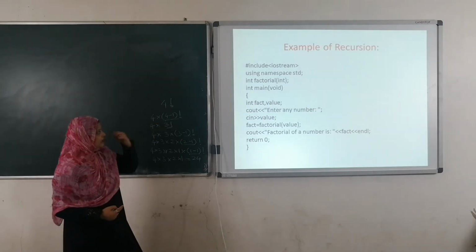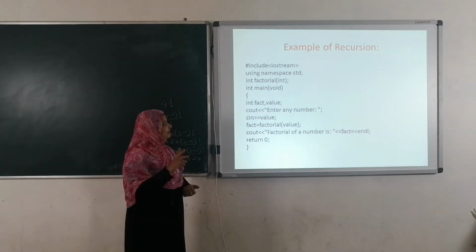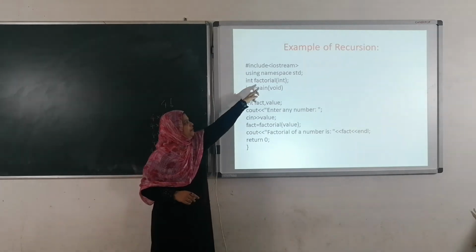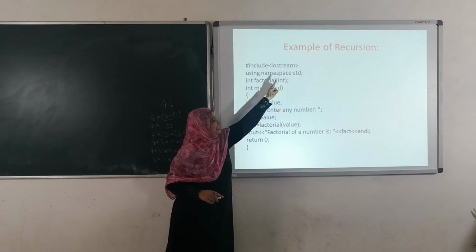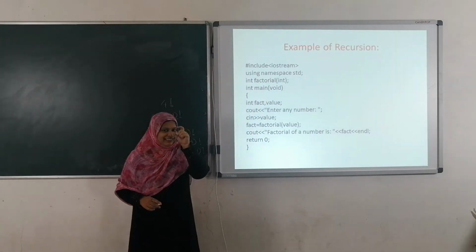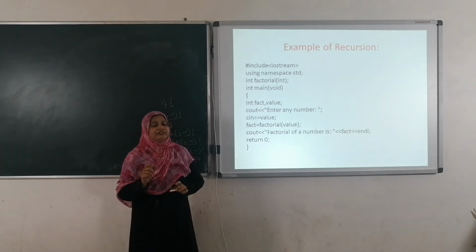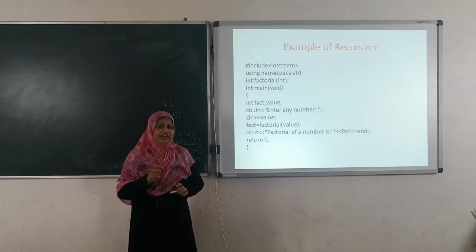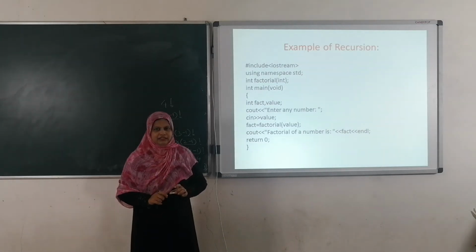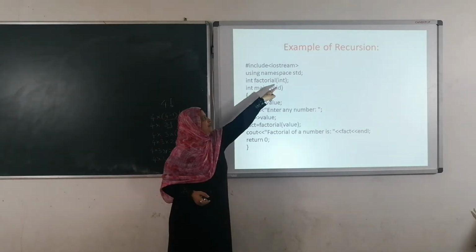See here, hash include iostream.h. Next, int factorial. I am defining one function, that is factorial, int factorial. In the brackets I am writing int. Why are we writing integer here? We can't find the factorial of a floating point number, and we can't find the factorial of a character. If you want to find the factorial of any number, it should be, sorry, an integer value. That's the reason we are passing one integer value.